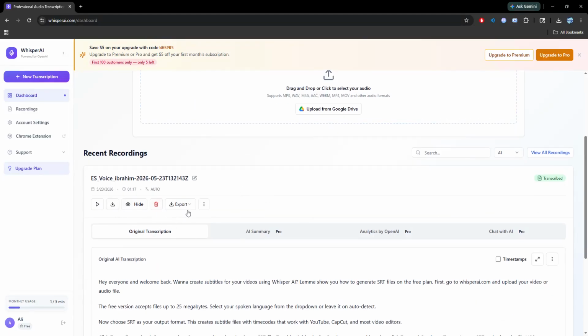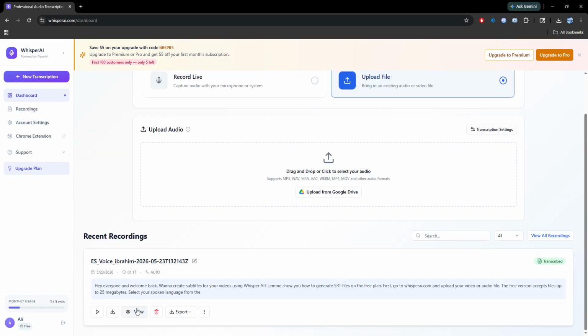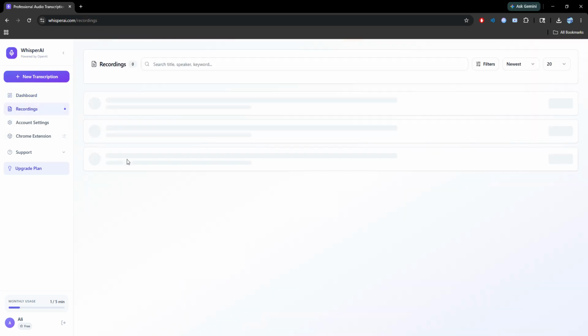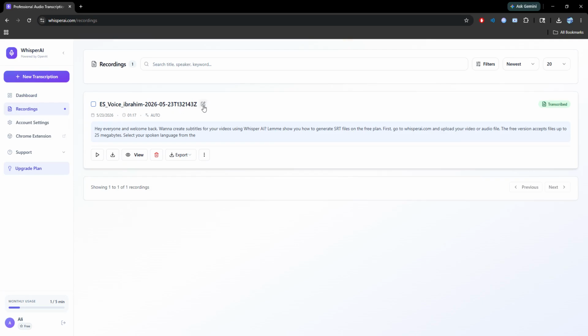Getting unsupported file errors in Whisper AI. Let me show you the common causes and how to fix them. First, check your file extension. Whisper AI needs the correct extension to identify the audio format. If your file is audio but has no extension or a wrong one like .txt, rename it to .mp3 or .wav.